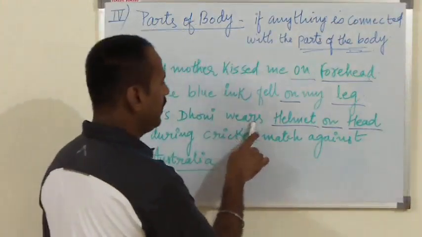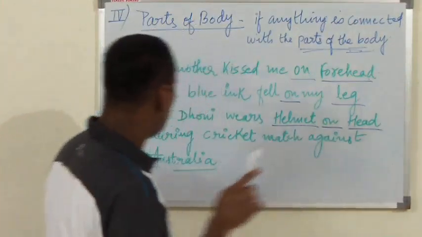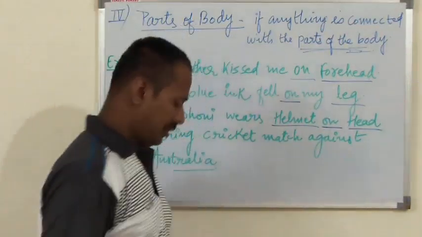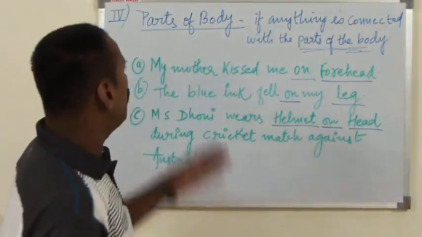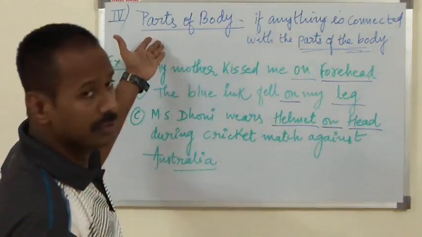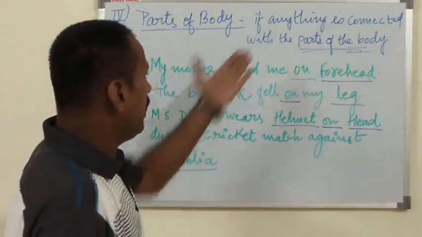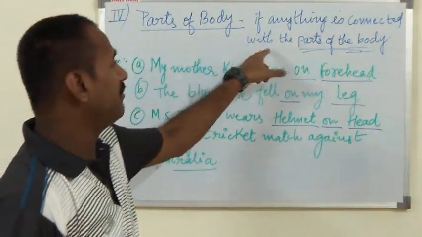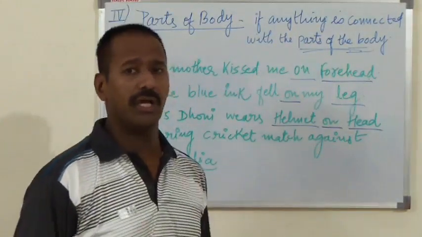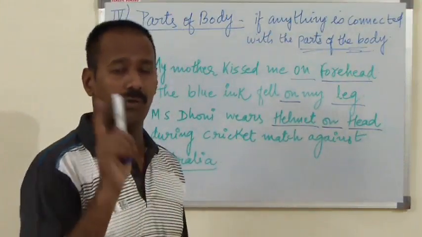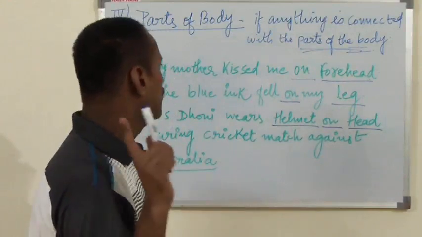So you see, whenever you want to use on with the parts of body, then you have to use the preposition on. I hope that you understood this particular aspect.